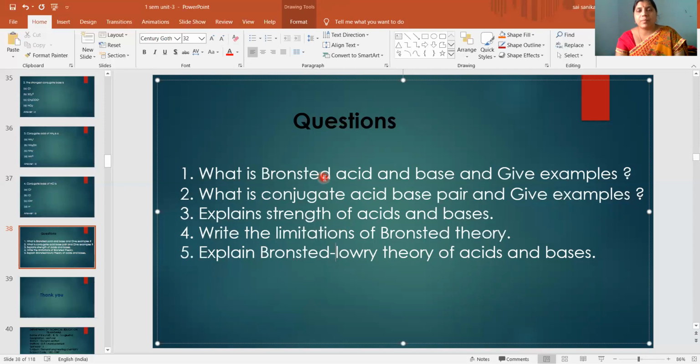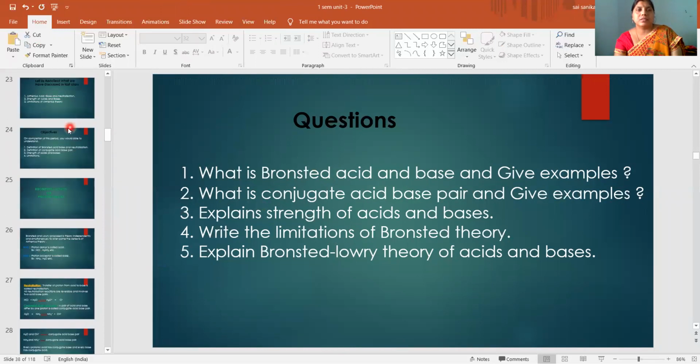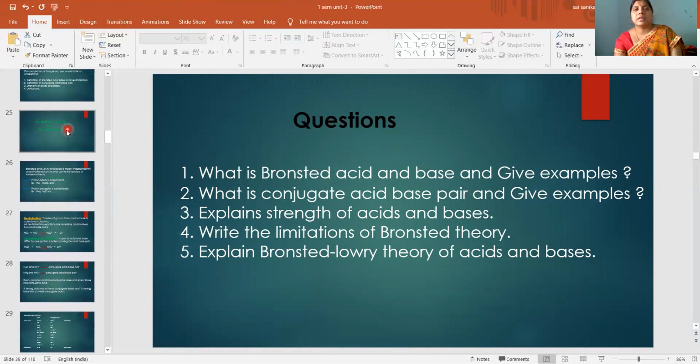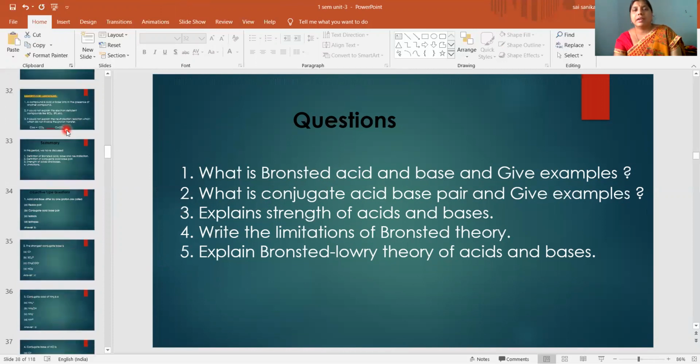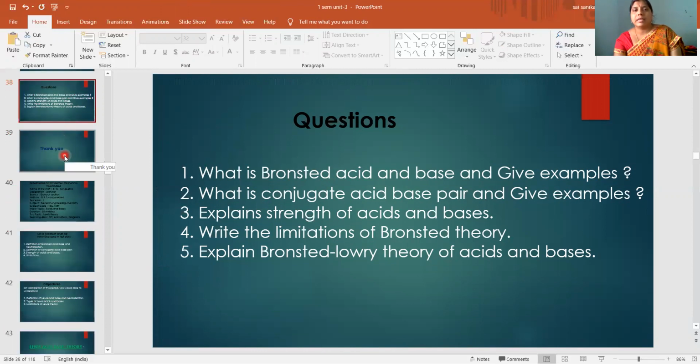To overcome the drawbacks of Bronsted-Lowry theory, one more theory was given by the scientist Lewis, that is called Lewis theory of acids and bases. That theory we will study in the next class. Okay, you understood the Bronsted-Lowry theory of acids and bases. If you have any doubts, we will clarify in the next class. The first one is Arrhenius theory, second one is Bronsted-Lowry theory, and next one is Lewis theory. We will study Lewis theory in the next class.